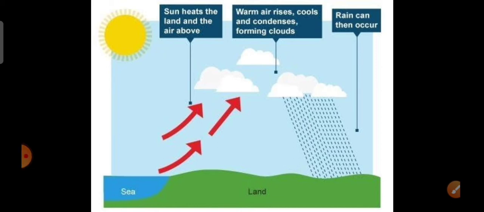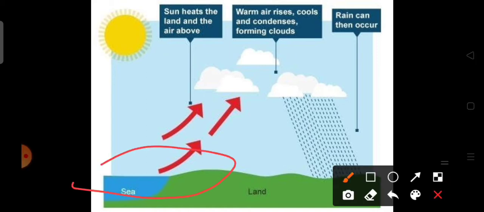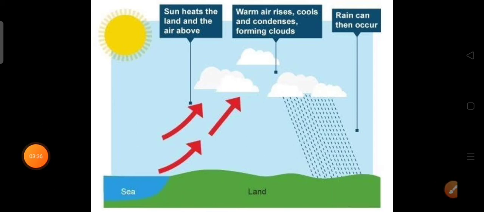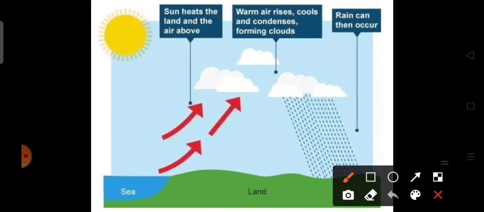Because the high temperature leads to rapid heating of the air, such that the heated air rises in convectional currents, leading to the development of clouds at a height of 10 kilometers.